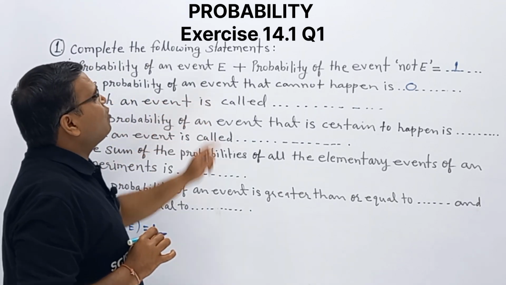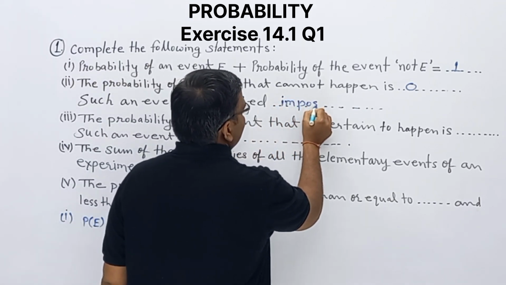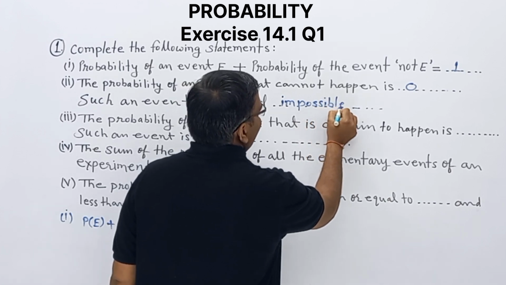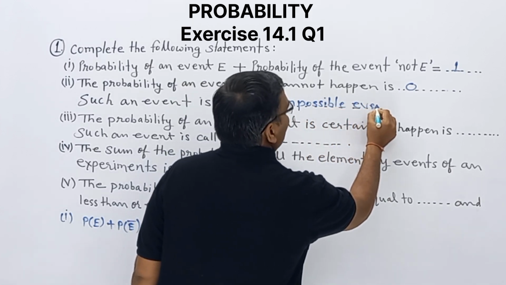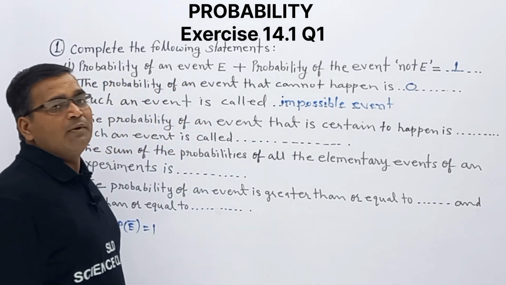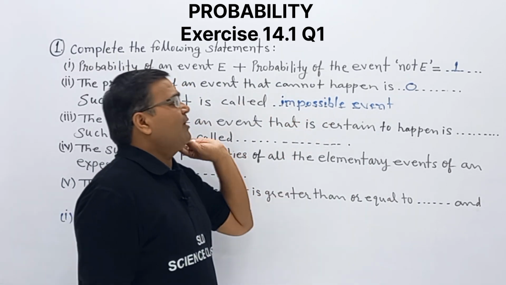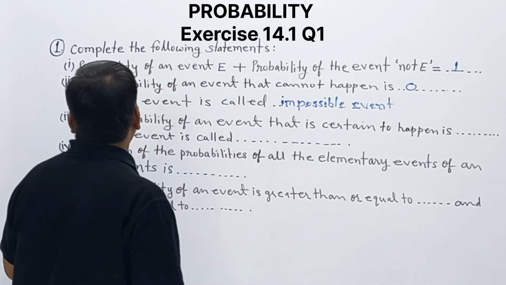Such an event is called what? Impossible event. So once we throw a die, the probability of getting 7 is an impossible event. Clear? Now next one.